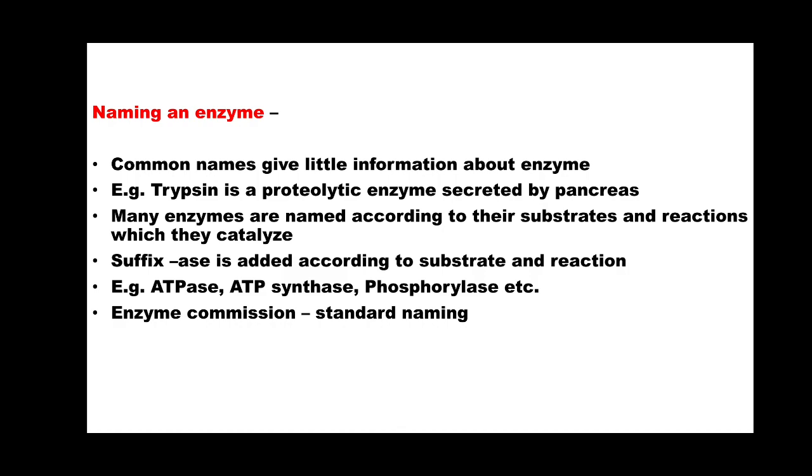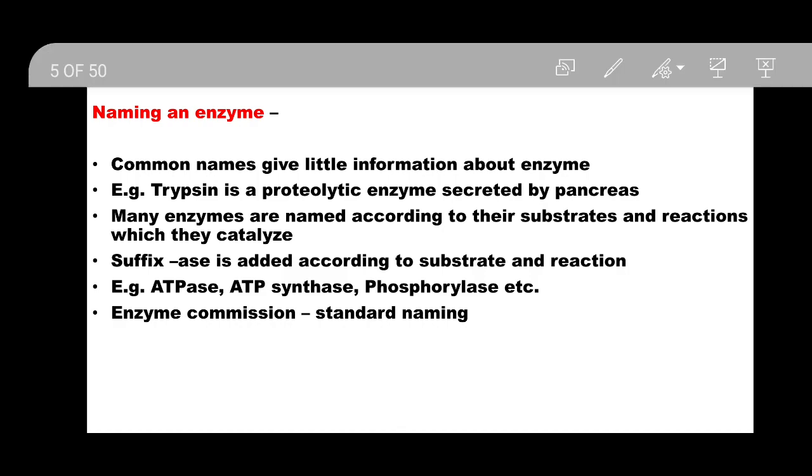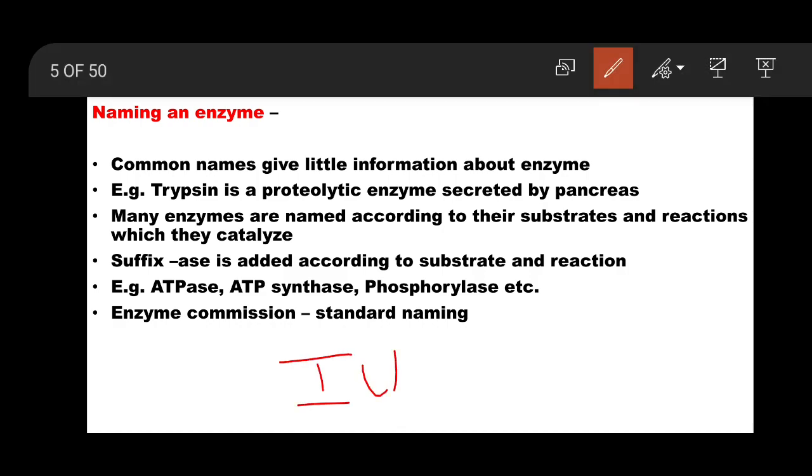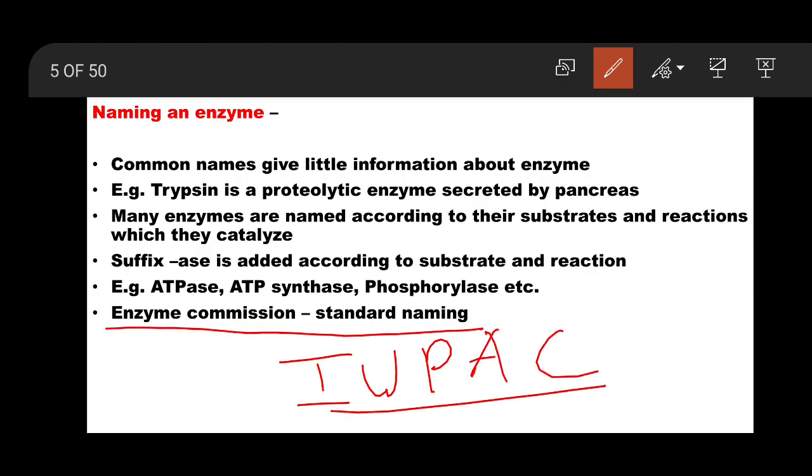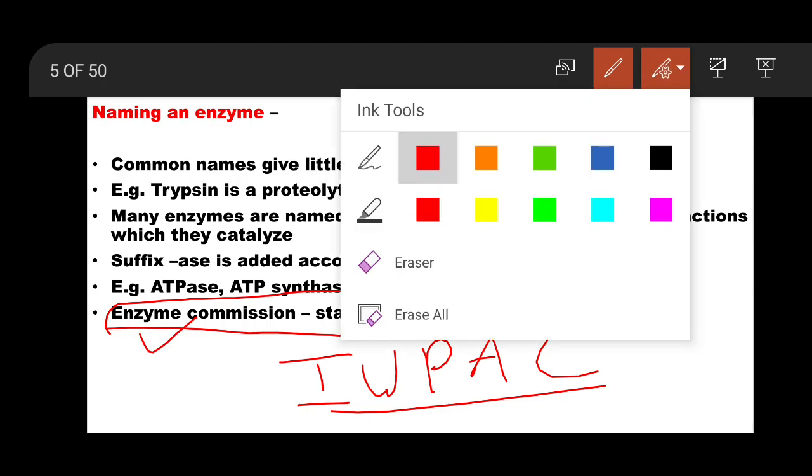The enzyme commission, in biochemistry and metabolism, gives standard names. Like IUPAC names in chemistry, in biochemistry there is the enzyme commission and standard names are given to the enzymes.